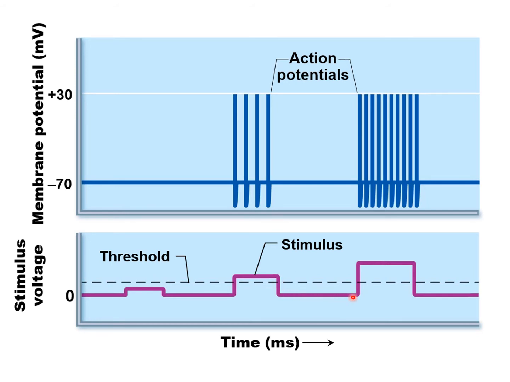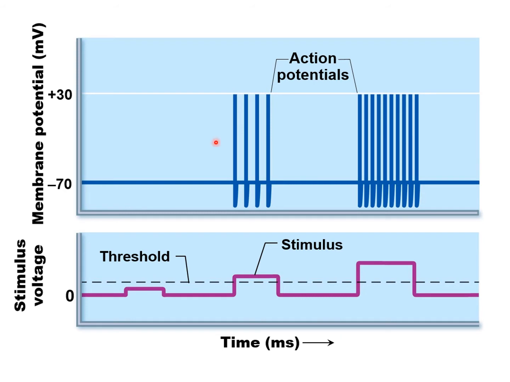But let's say something heavier. Let's say a ball hits your skin, much stronger than if a mosquito hit it. Well, there's what your brain's receiving. We're receiving action potentials, but they're a lot closer together, and there are so many of them within a short period of time. So it's telling our brain, yes, this is a much stronger stimulus, with more intensity than that mosquito. You can see the space in between the action potentials is an extremely short amount of time, right? Same here, but your brain is receiving a lot more action potentials.